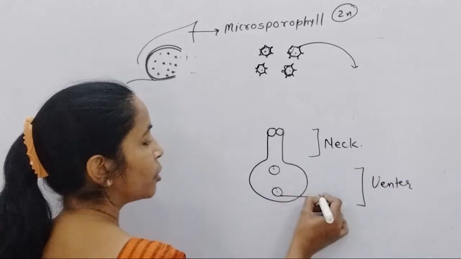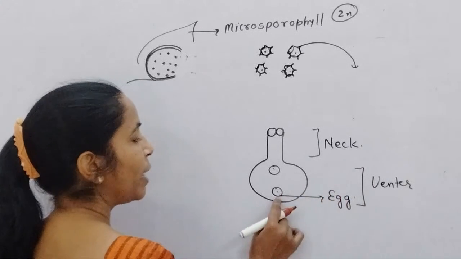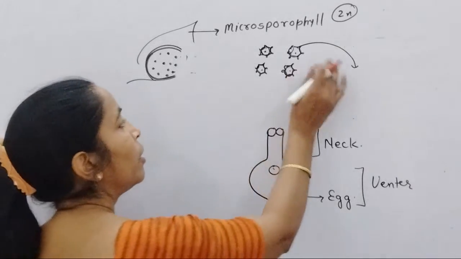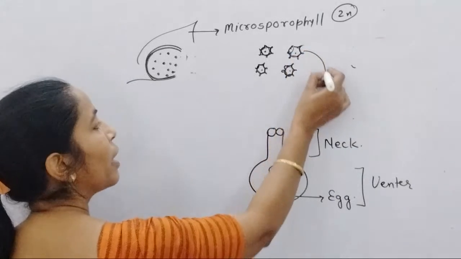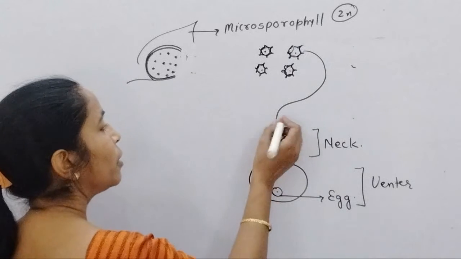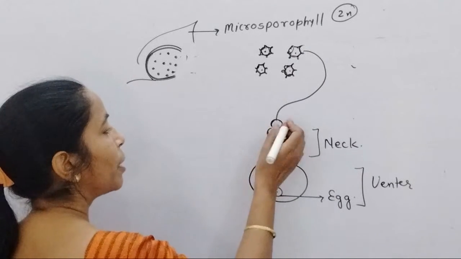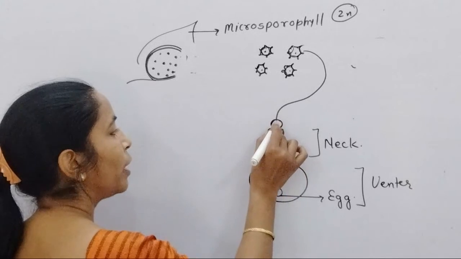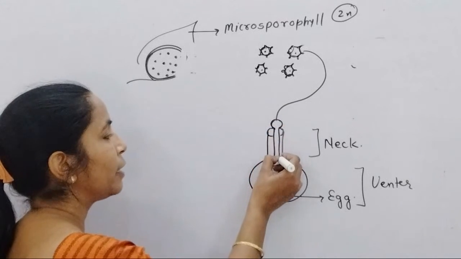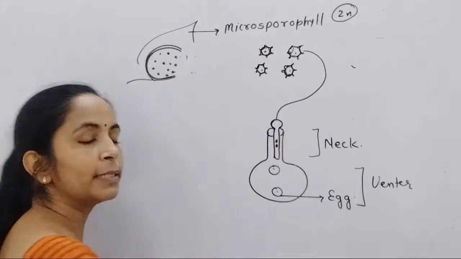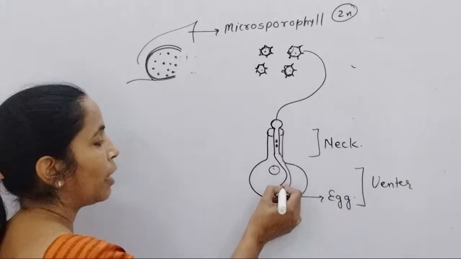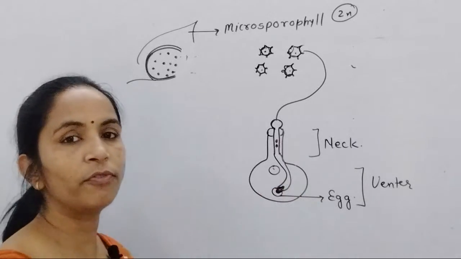At the base of the venter, you remember, the egg cell is present. Then the microspore, with the help of air, reaches the neck of the archegonium. Here it germinates and produces the pollen tube. So the pollen grain process is exactly similar to angiosperm. The pollen tube forms, and inside that pollen tube male gametes are present, and one of the male gametes fuses with the egg cell and is responsible for the formation of the zygote.